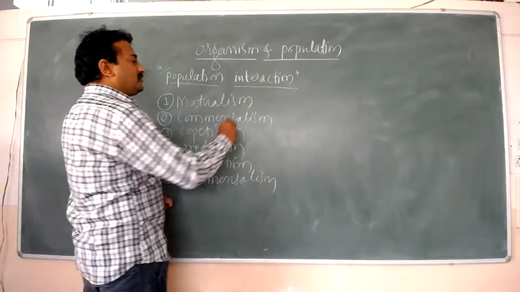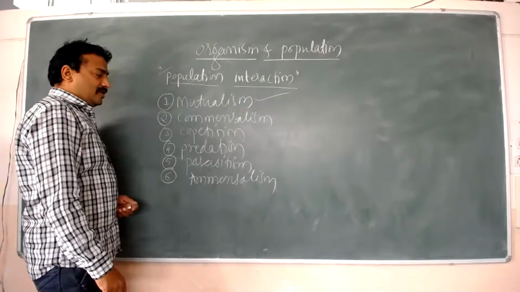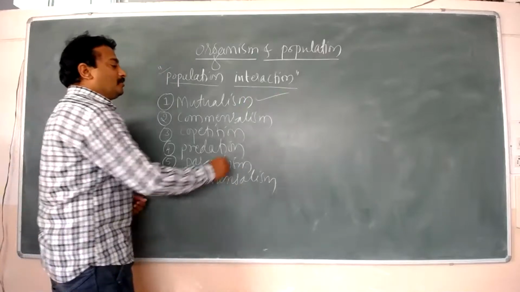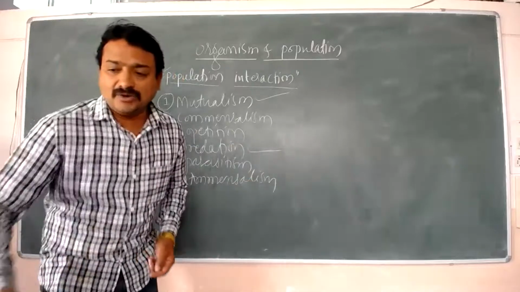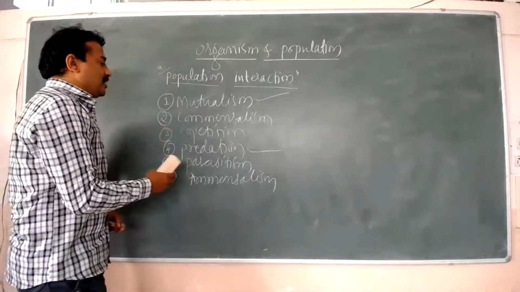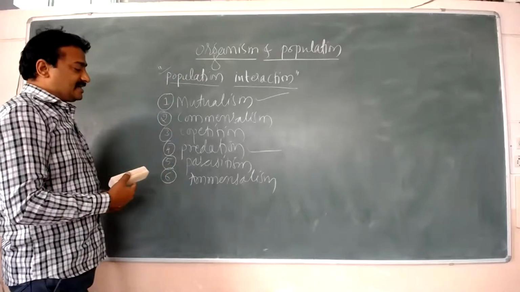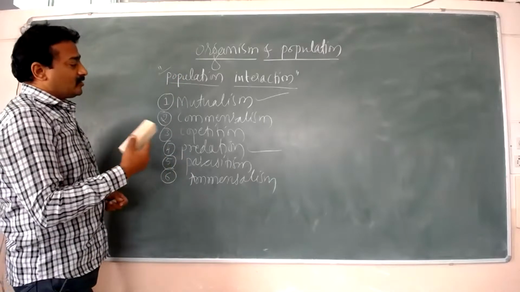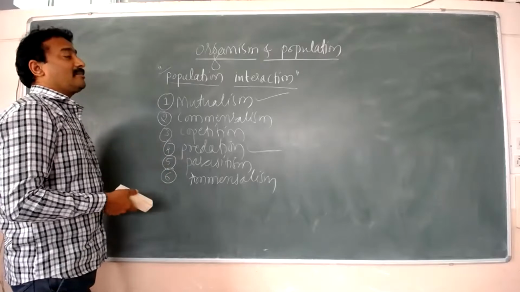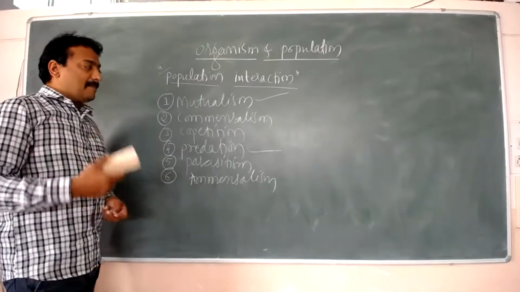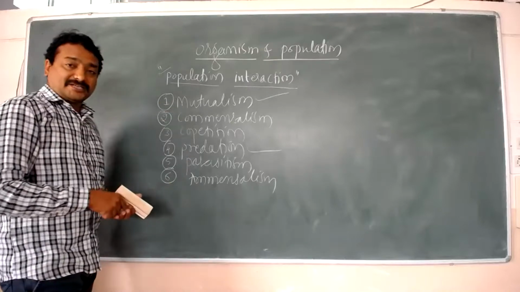As you know, we have already discussed mutualism and predation. Yes, no? So we have discussed these two things. Now it is time to discuss, first of all, parasitism and competition. Later on we will discuss commensalism as well as amensalism. So these are the population interactions, and I have explained them to you.